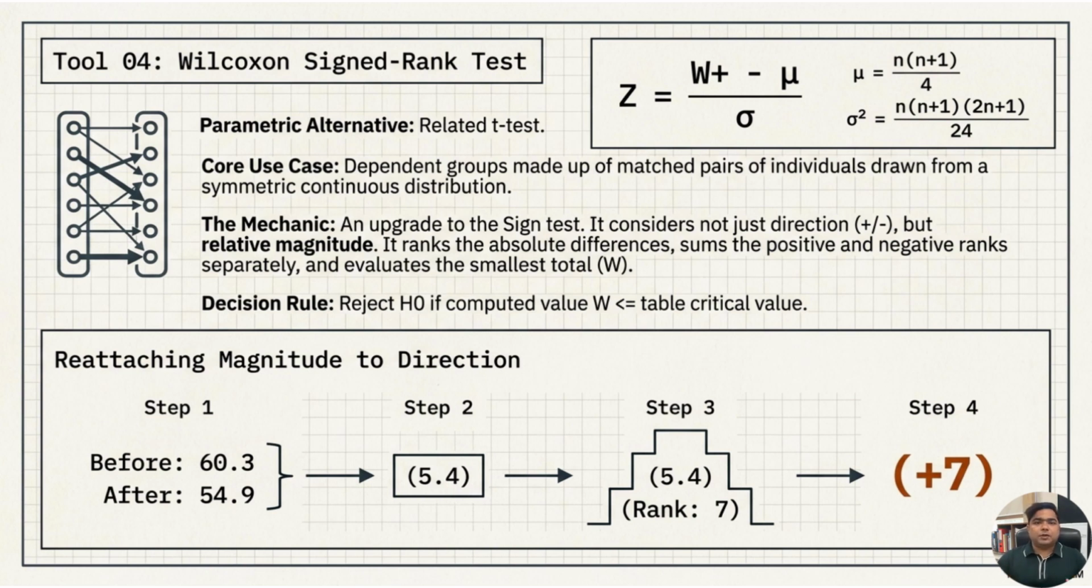The variance formula is sigma squared equals n times n plus 1 times 2n plus 1 divided by 24. Verbally, sigma squared is equal to n multiplied by n plus 1 multiplied by 2n plus 1 divided by 24. The decision rule is if the computed W value is less than or equal to the critical table value, we reject the null hypothesis. So the Wilcoxon rank test is stronger than the sign test because it keeps some information about magnitude while still using ranks.